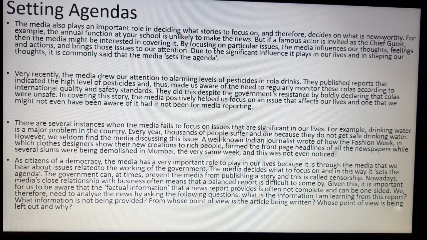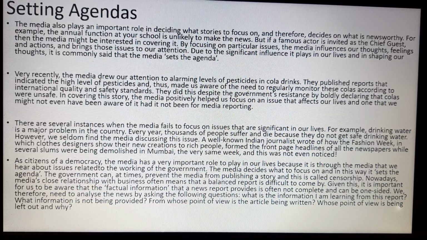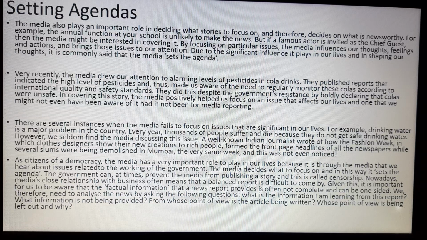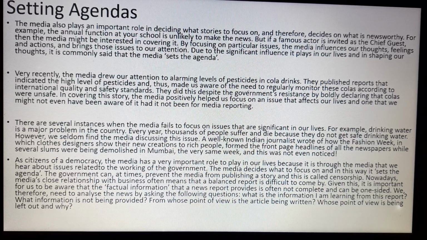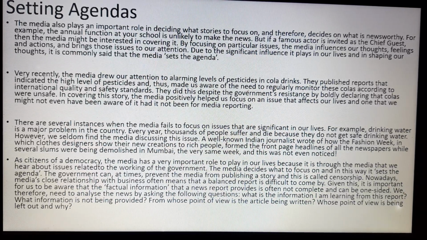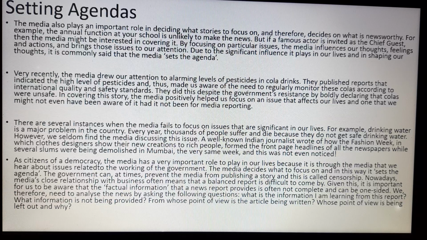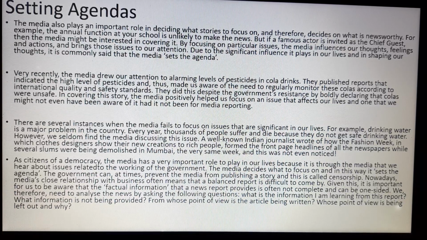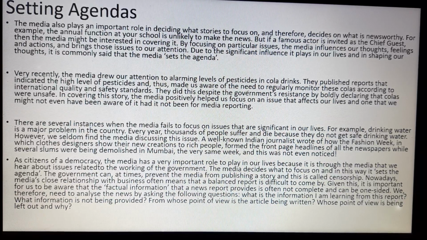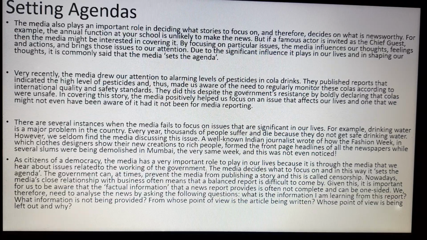From whose point of view is the article being written? Whether it is for attracting a very small age group, or teenagers, or the youth, or the old people. Whose point of view is being let out and why? And if anybody is giving a point of view, whose belief has been left out, what are they not focusing on, and why have they left that particular thing out?